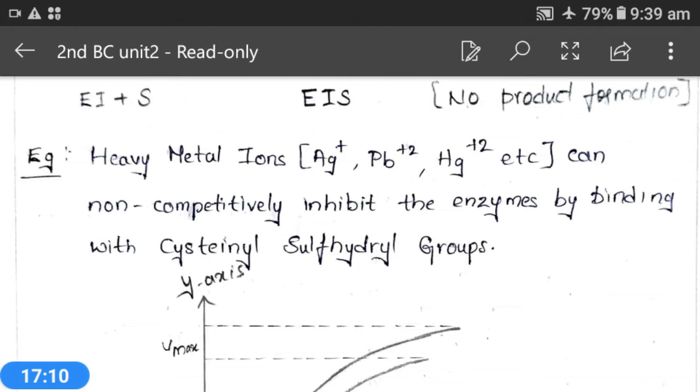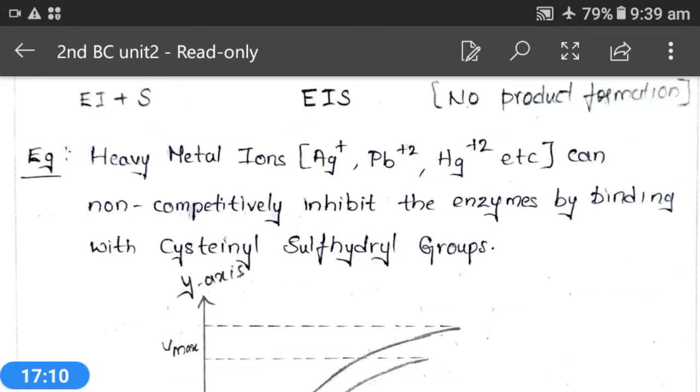The next one is uncompetitive inhibition. We have seen two kinds of reversible inhibition, that is competitive inhibition and non-competitive inhibition. Now uncompetitive inhibition is the other type of reversible inhibition and it is not common.